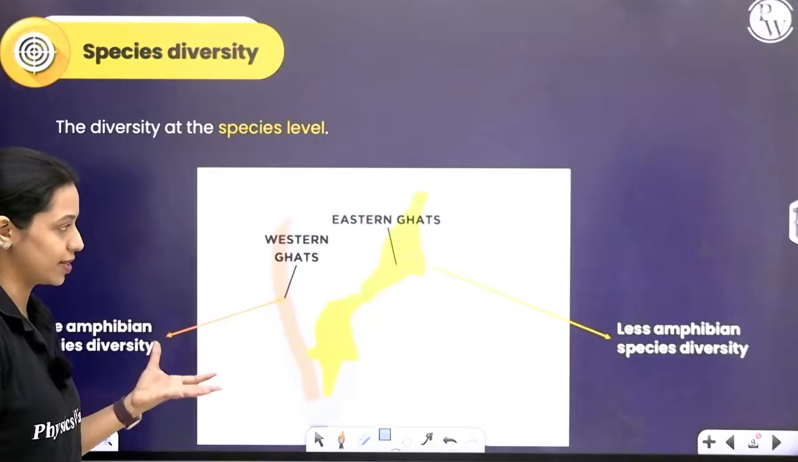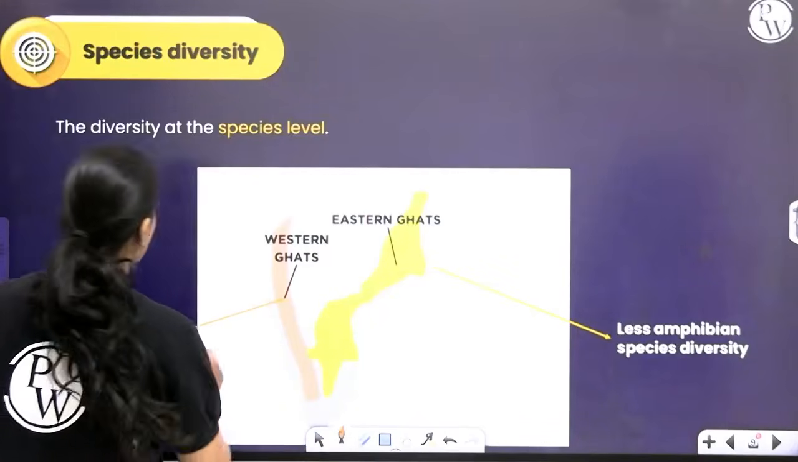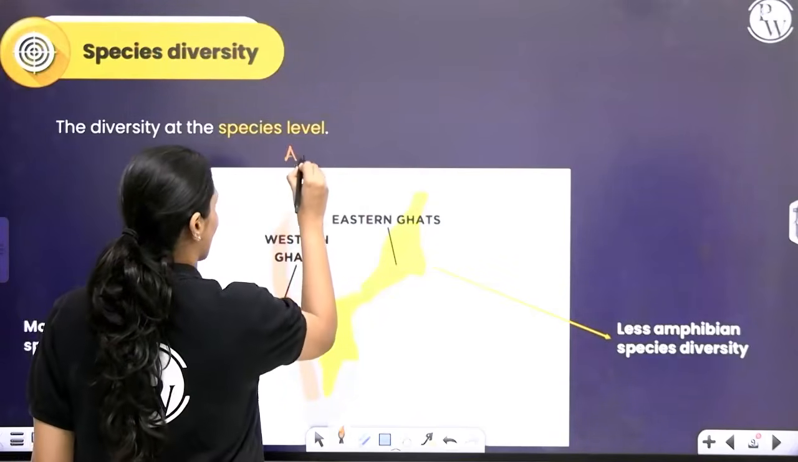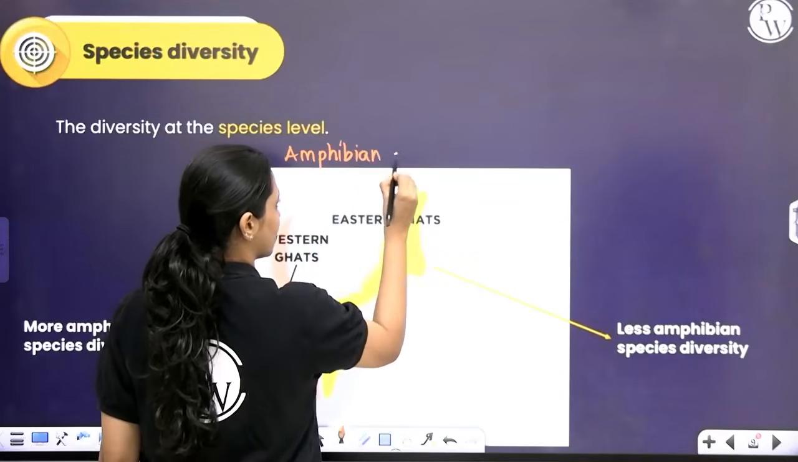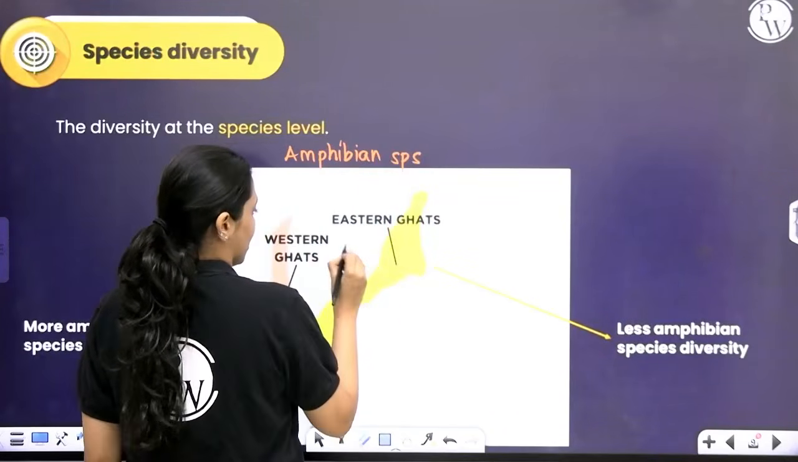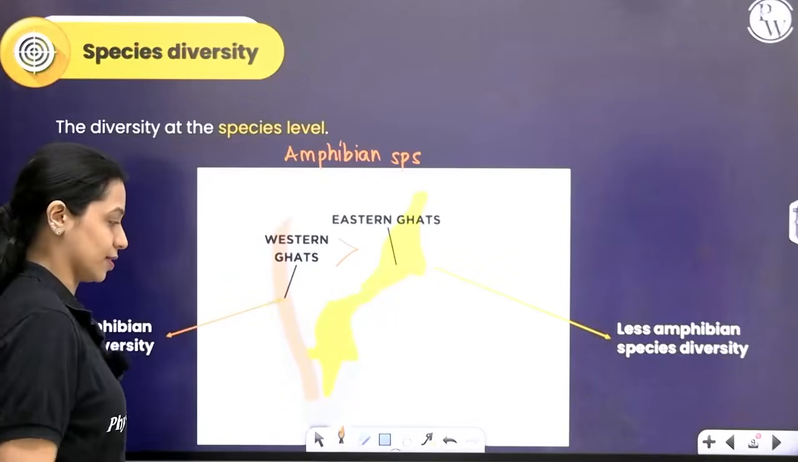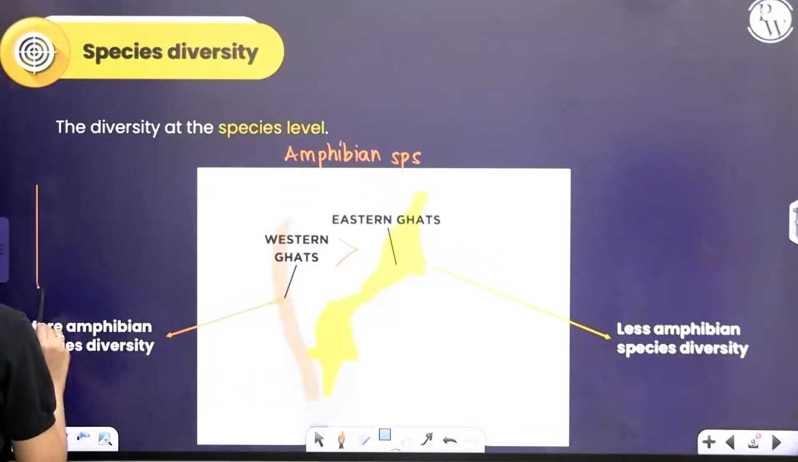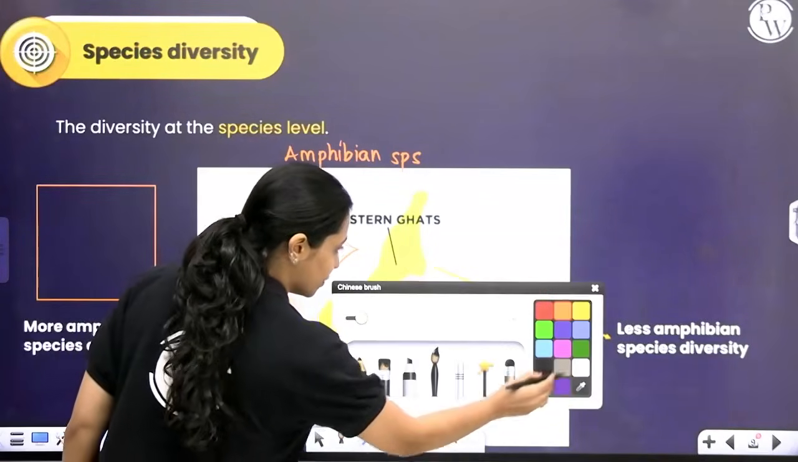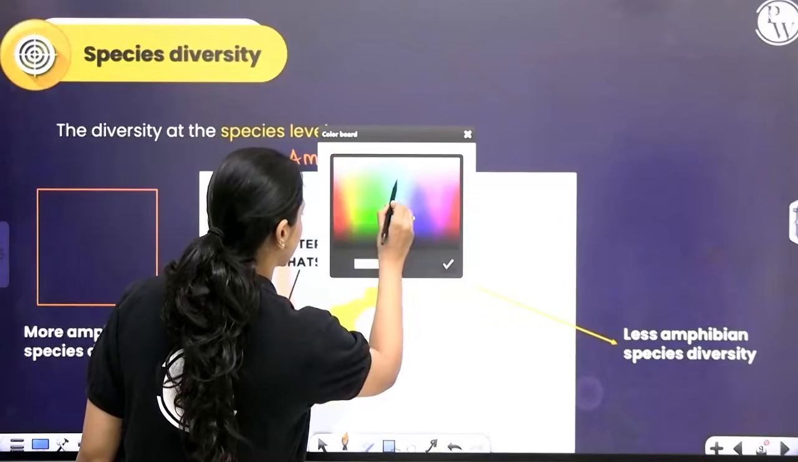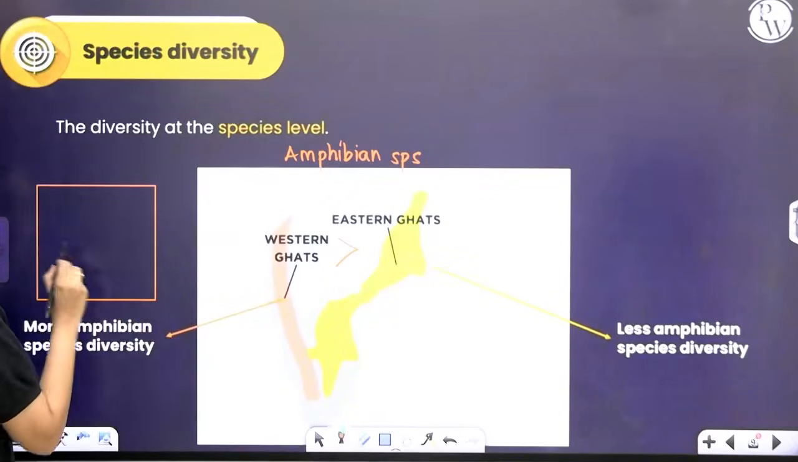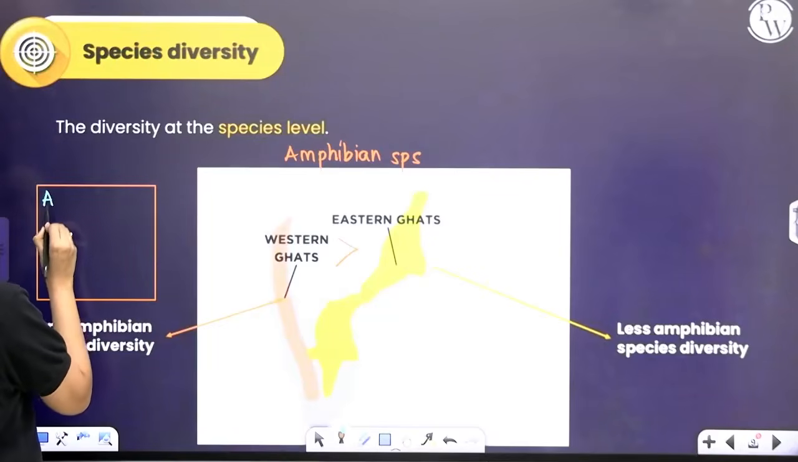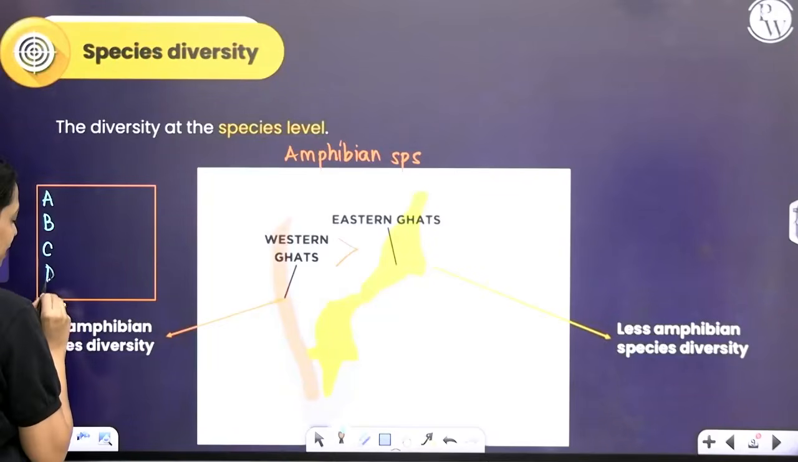What do we mean when I say the amphibian species is greater in Western Ghats compared to Eastern Ghats? Now let's take, for example, in the Western Ghats, we have 5 different types of species of amphibians. Let's call them A, B, C, D, E.